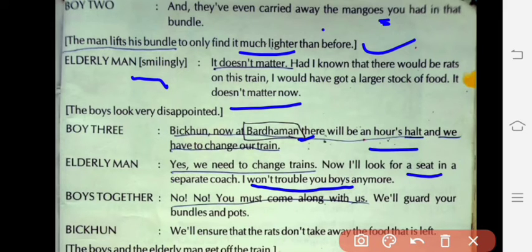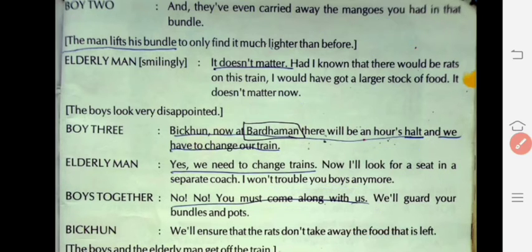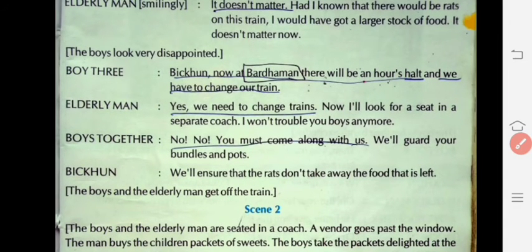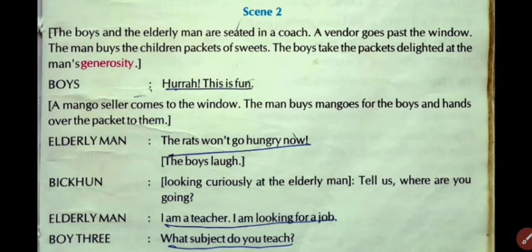So here all the boys shouted together, no, no, you must not change the coach or compartment. You have to share the same compartment with us because we'll guard your bundles and pots. And Bhikun also makes sure that the rats don't take away the food again because they will take care now properly. Now the first scene is over.